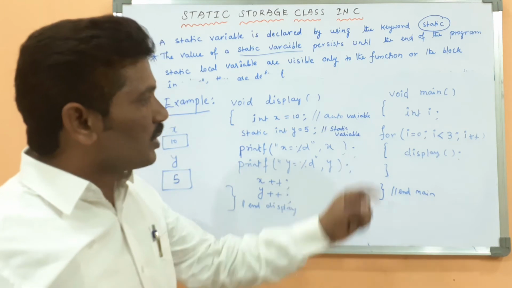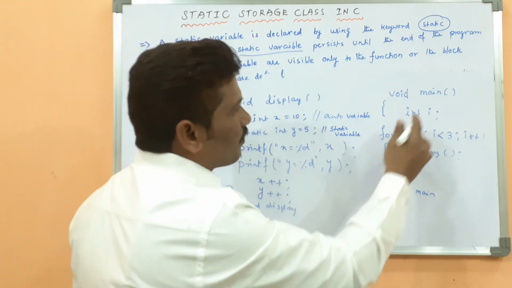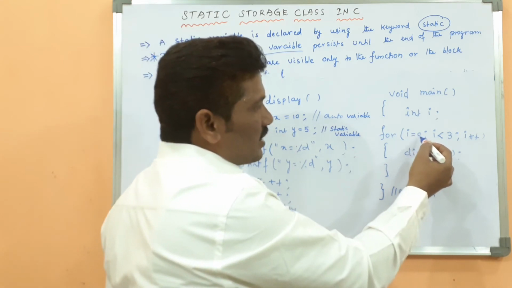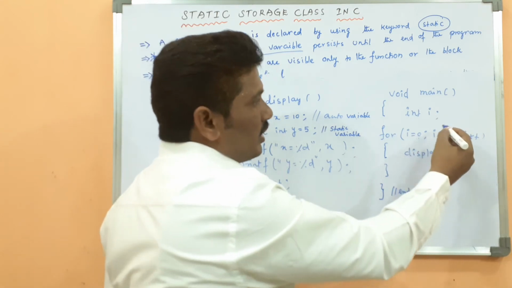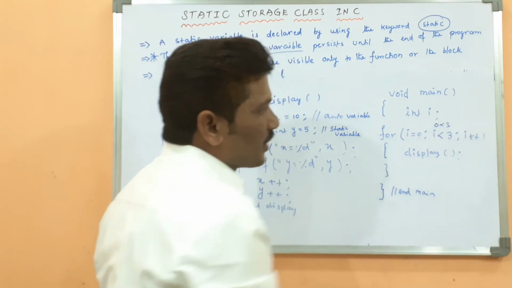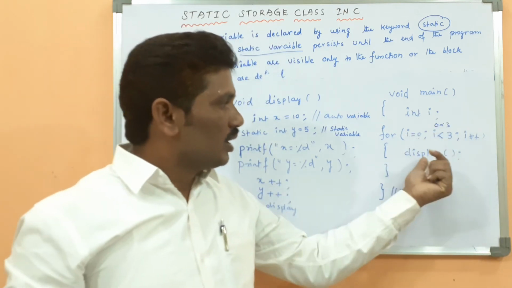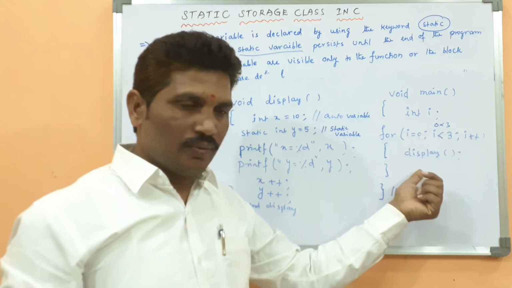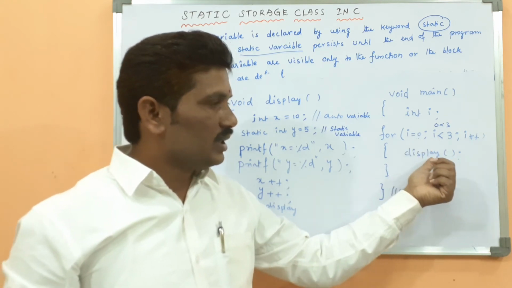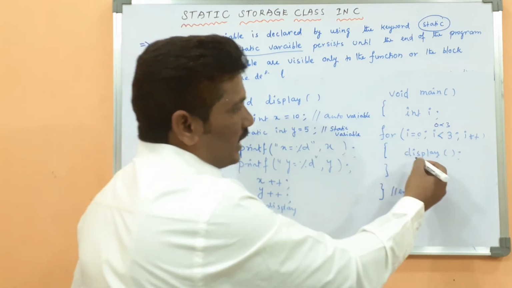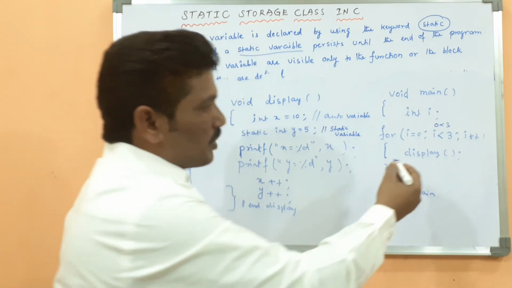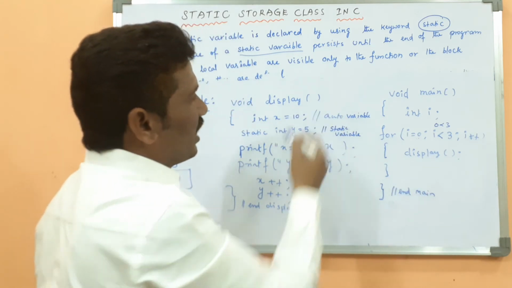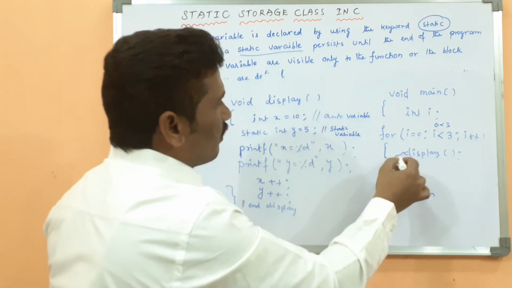Yeah, the execution of the program will start from main. int i, then i value is assigned 0. Then 0 less than 3 condition becomes true, then it will come to the body of the loop. Inside the loop, this is called a function call. Display. You are calling the display method without any arguments, because here also there are no arguments. Here the control will come to here.